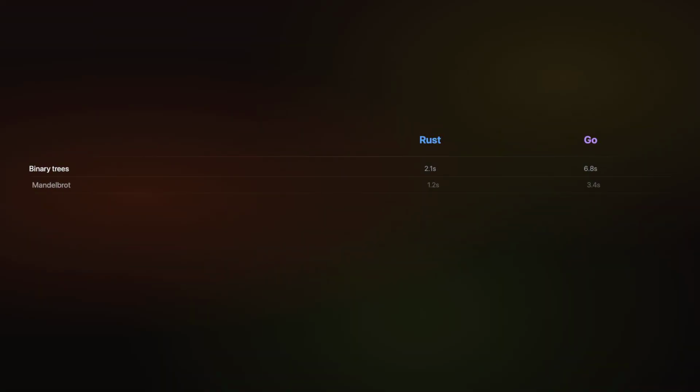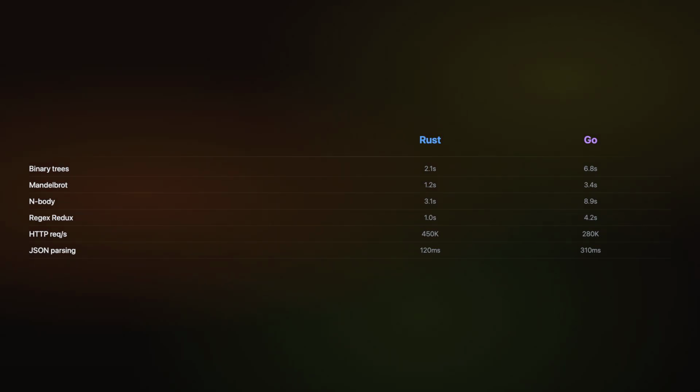In benchmarks, Rust is 2 to 4 times faster than Go across the board. Binary trees, Mandelbrot, regular expressions, JSON parsing, and HTTP servers all show Rust with a clear lead. The reason is no garbage collector, zero cost abstractions, and the LLVM backend which optimizes code like C and C++. But for most web services and APIs, Go's performance is more than sufficient. You only need Rust-level performance for systems programming and real-time applications.